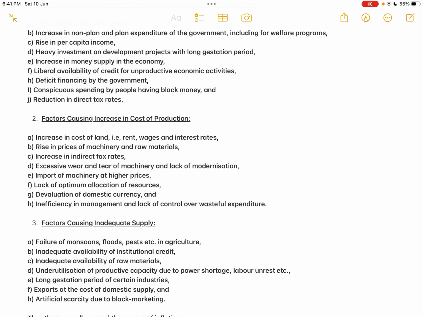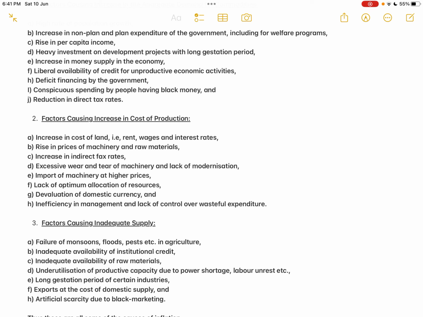Now what are all the reasons for the cost of production to increase? First one, increase in the cost of land, that is rent, and also the other charges, that is the wages and the interest rate. In general, if the prices of the factors of production keep on increasing, then there will be a rise in prices. So slowly the price level will start with the demand pull inflation, and afterwards it turns into a cost push inflation.